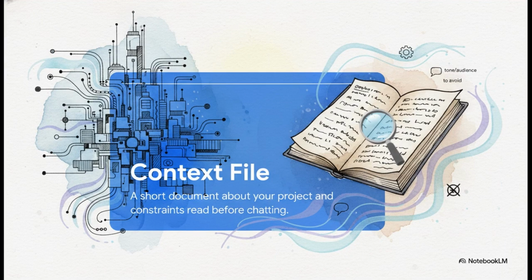So inside that workspace, you're going to add a context file. It's really just a short document that outlines your project, your personal preferences, and any constraints. You can tell it exactly what tone to use, specific words to avoid, and exactly who the audience is. The magic here is that the AI reads this document before you even send your very first message.